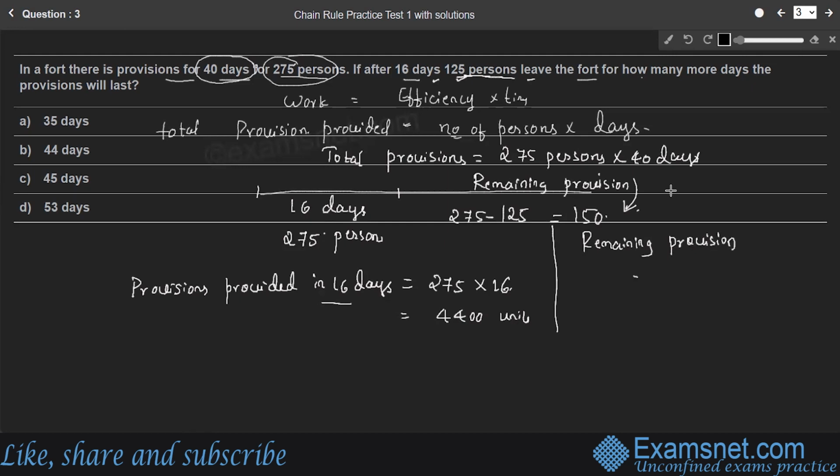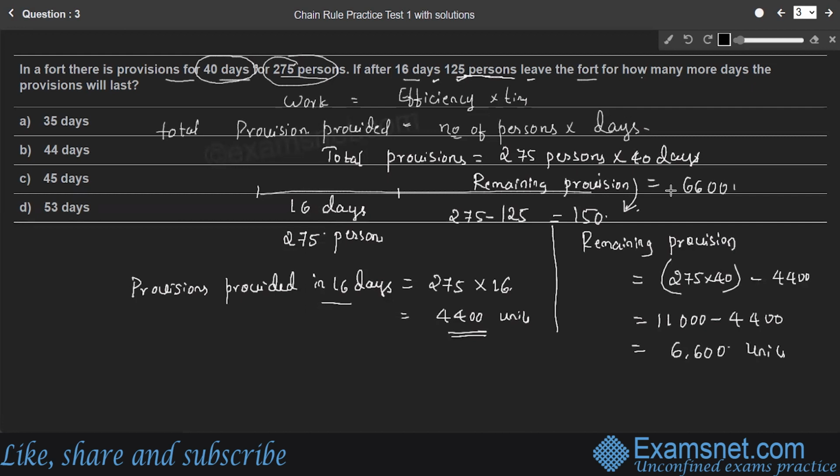So what is the value of remaining provisions? Total provision was 275 into 40, which is 11,000. Provisions already provided in 16 days is 4,400. So 11,000 minus 4,400 gives 6,600. So 6,600 units is the remaining provision, and the remaining persons are 150.